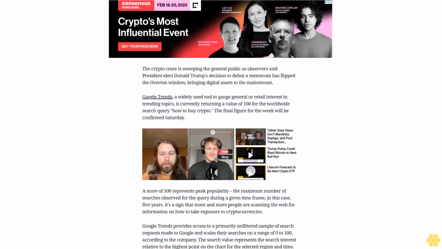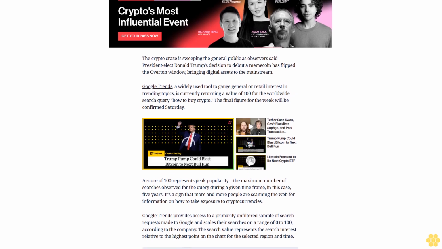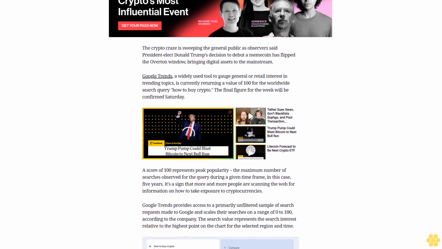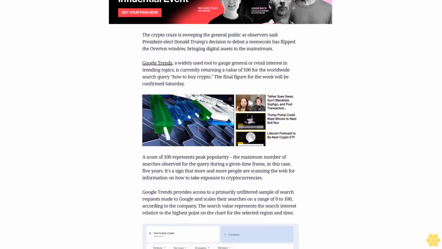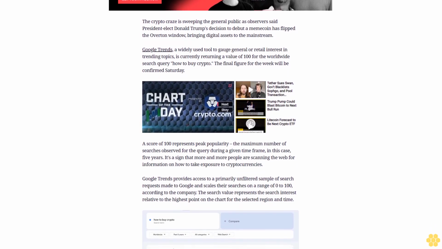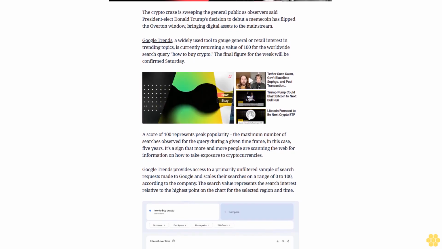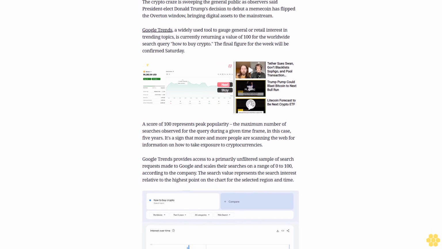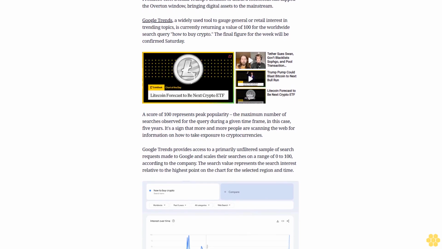A score of 100 represents peak popularity, the maximum number of searches observed for the query during a given time frame. In this case, 5 years. It's a sign that more and more people are scanning the web for information on how to take exposure to cryptocurrencies. Google Trends provides access to a primarily unfiltered sample of search requests made to Google and scales their searches on a range of 0 to 100, according to the company. The search value represents the search interest relative to the highest point on the chart for the selected region and time.